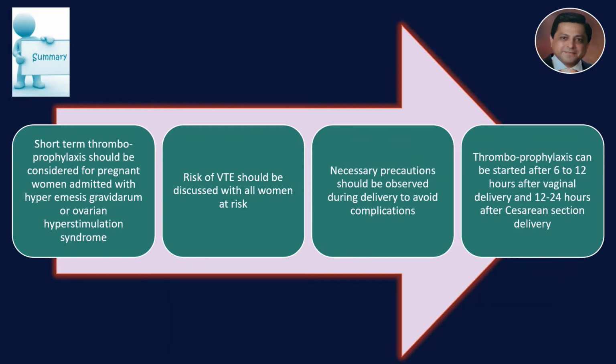Short-term thromboprophylaxis should be considered for pregnant women admitted with hyperemesis gravidarum or ovarian hyperstimulation syndrome. Risk of VTE should be discussed with all women at risk. Necessary precautions should be observed during delivery to avoid complications, and thromboprophylaxis can be started after 6 to 12 hours after vaginal delivery and 12 to 24 hours after cesarean section delivery.